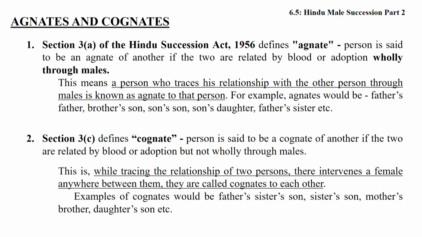The term agnate is defined under section 3 sub-clause A of the Hindu Succession Act. As per the definition, a person is said to be an agnate of another if the two are related by blood or adoption wholly through the male.